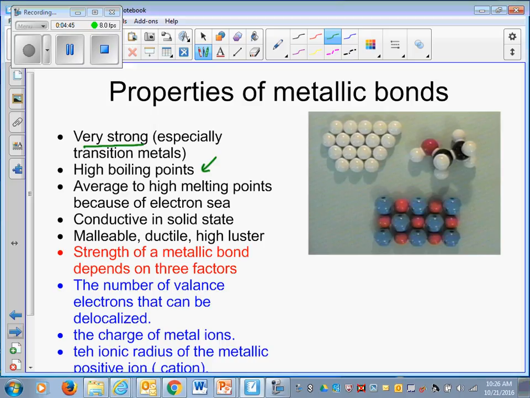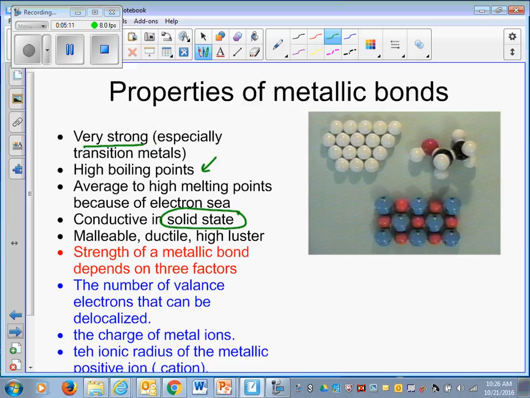They conduct electricity in solid state. So you see, this is what makes them different from ionic compounds. Ionic bonds do not conduct electricity in solid state. Metallic bonds do. Metals do conduct electricity in solid state because of those delocalized electrons. They're malleable. What makes them malleable? Why can I hammer them into sheets?